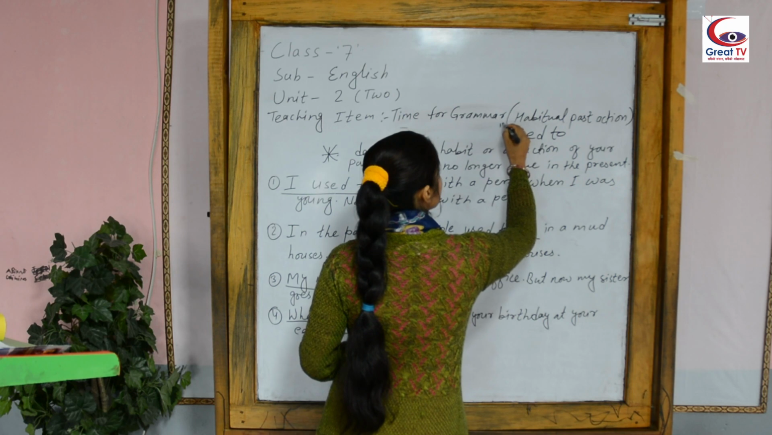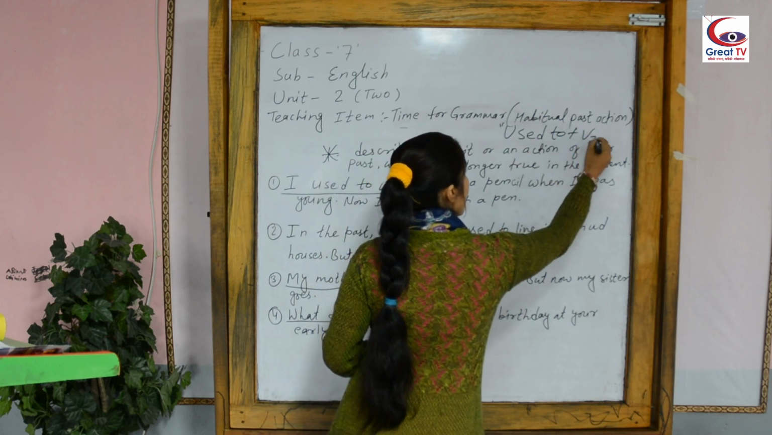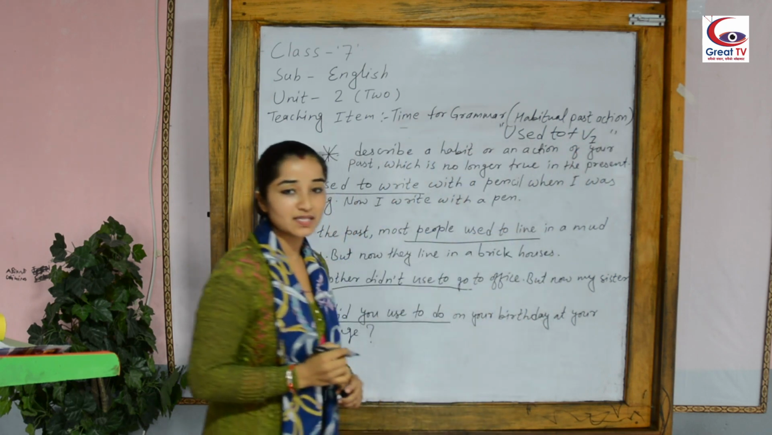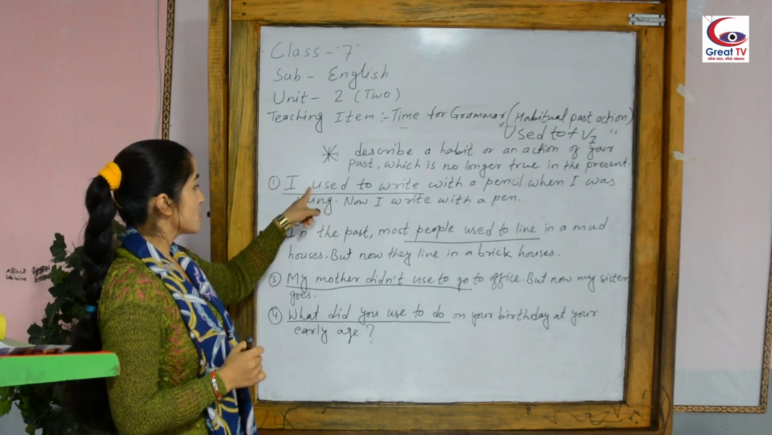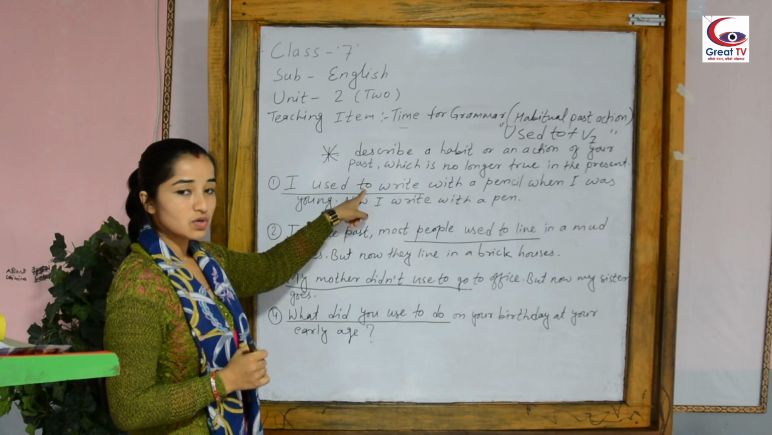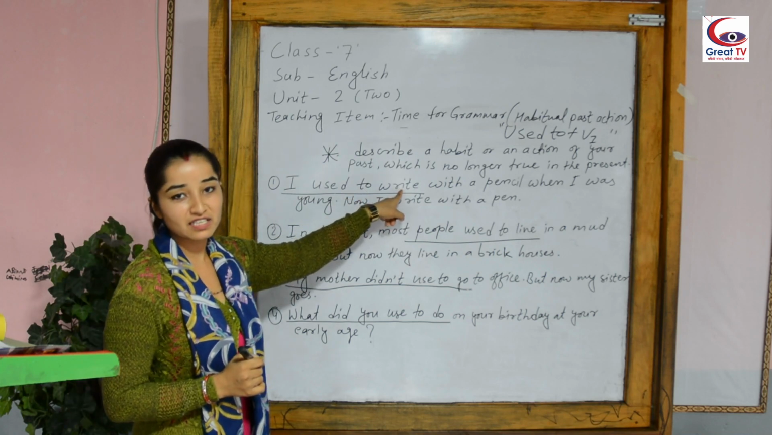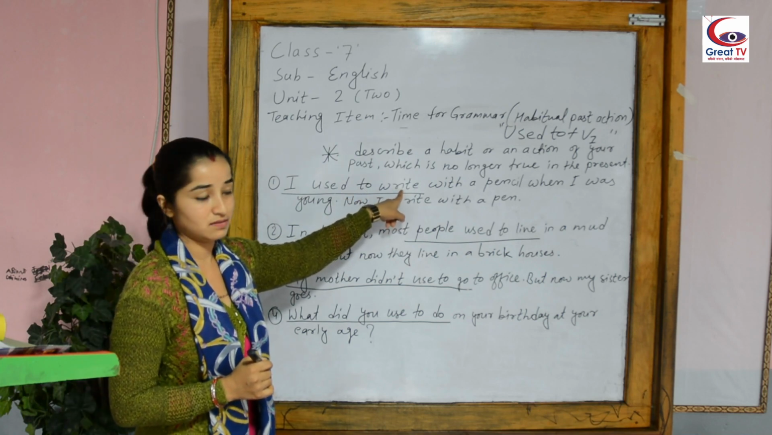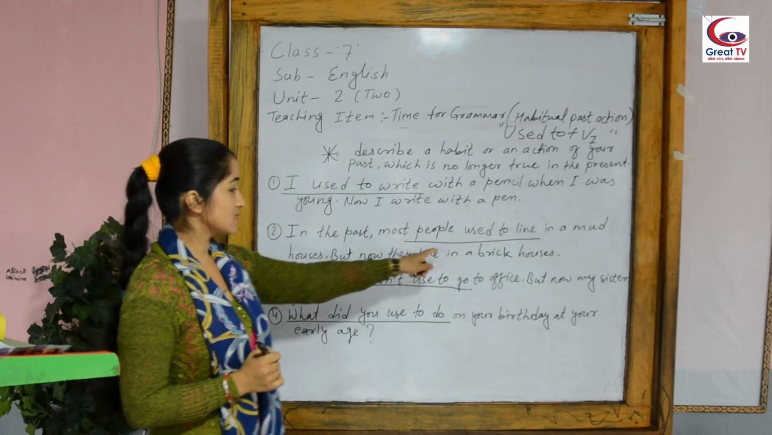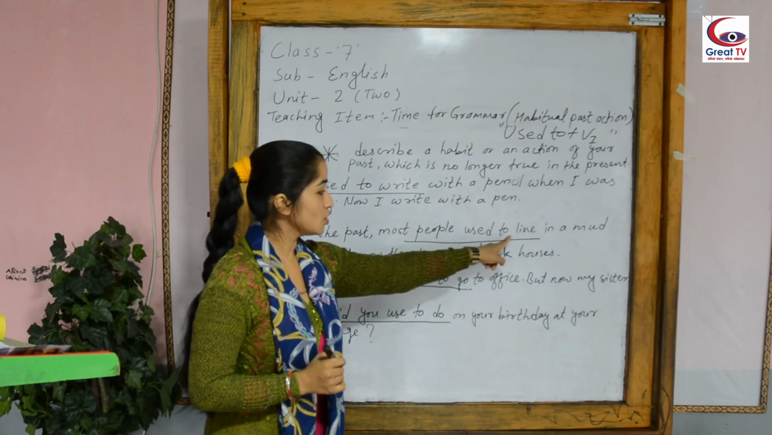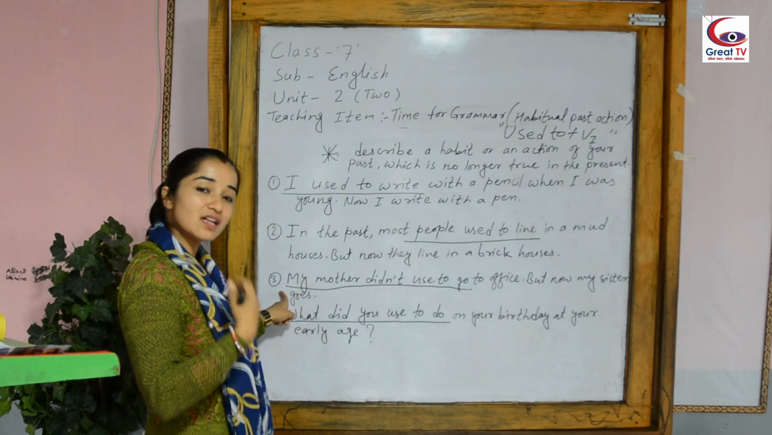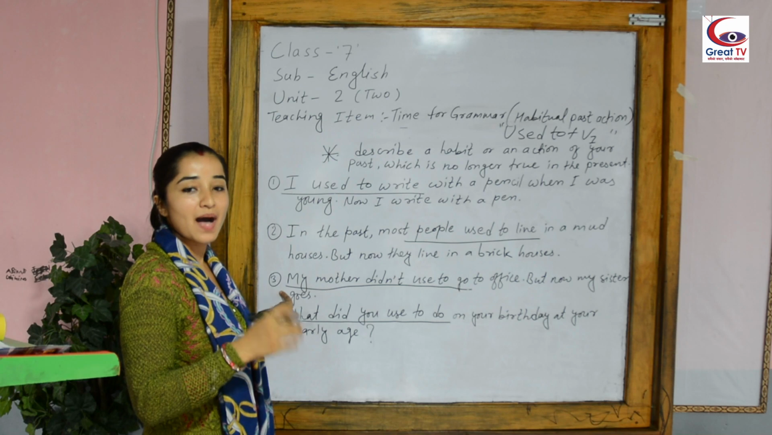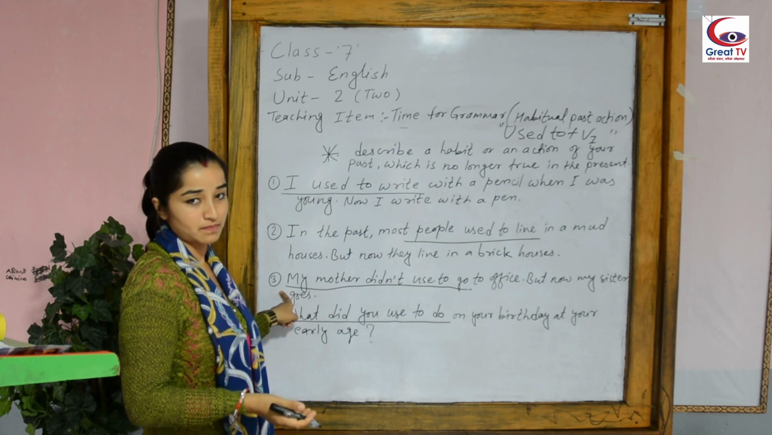Used to plus verb 1 or infinitive. You can say also verb 1 or infinitive. Let's see the first sentence. Used to plus infinitive means verb 1, right? And second sentence, used to plus verb 1. Third sentence, we can also express our habitual past in a negative form.